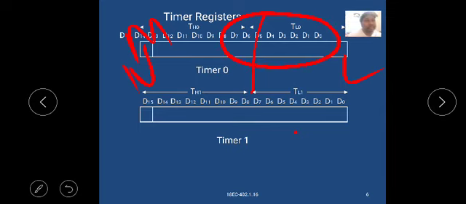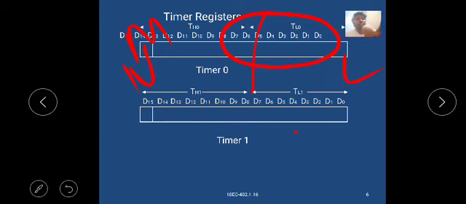The timer 0 lower bits, TL0, are D0, D1, D2, D3, D4, D5, D6 and D7.